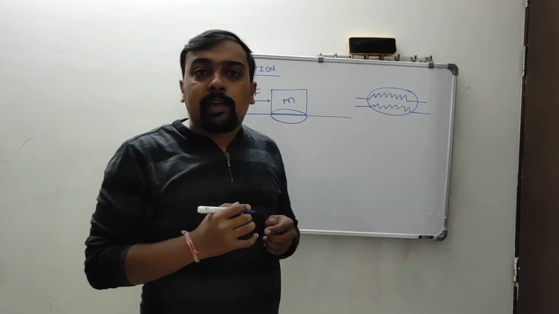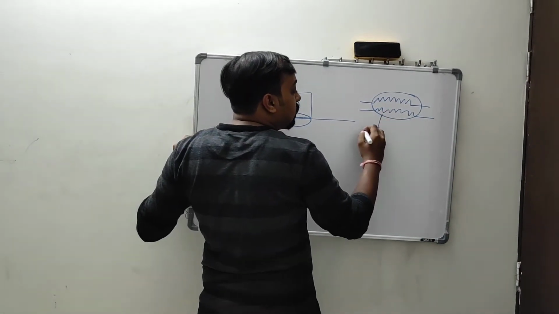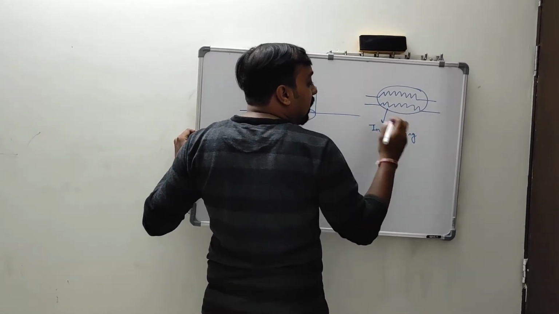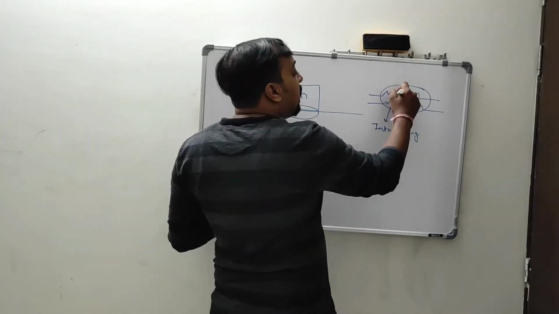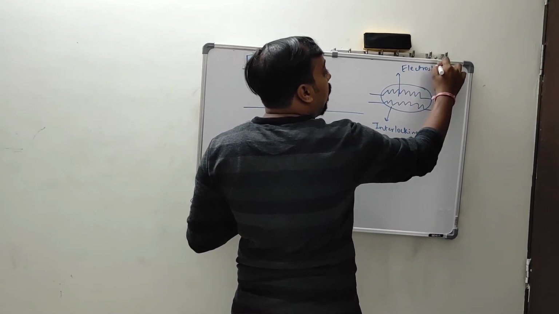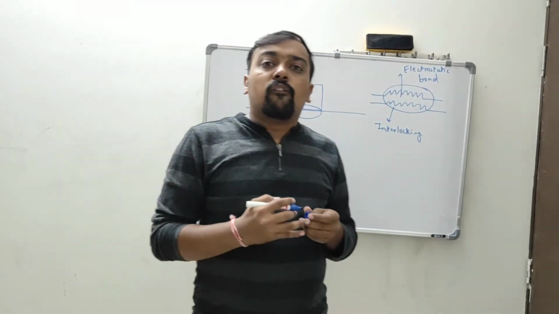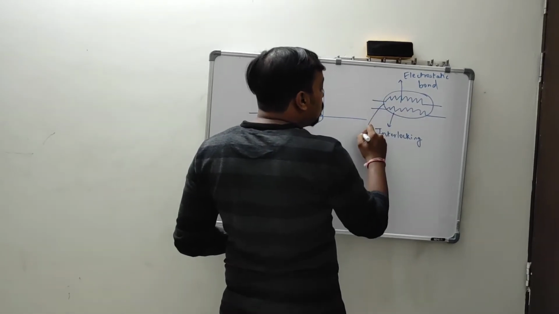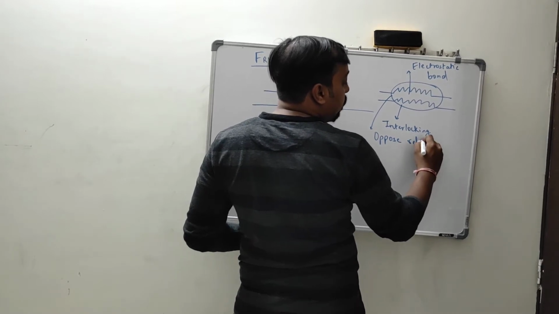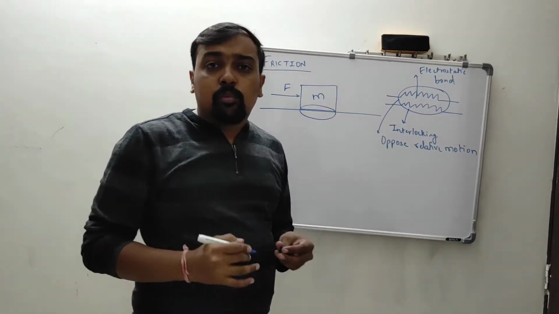They will have spikes, and due to these spikes there will be interlocking between the two surfaces, and the making of some electrostatic bond. This interlocking will oppose the relative motion between the bodies.